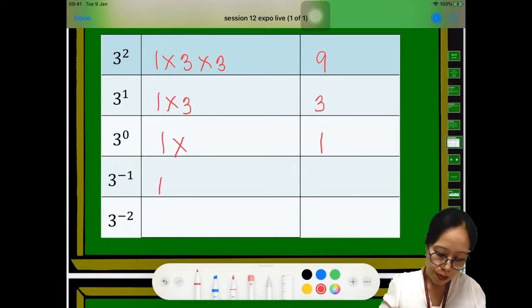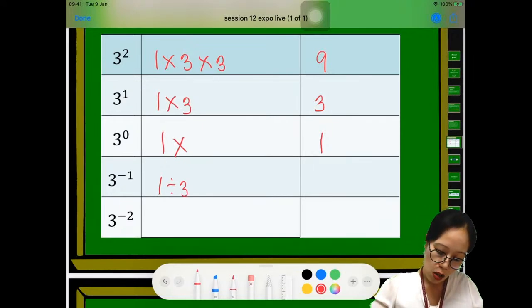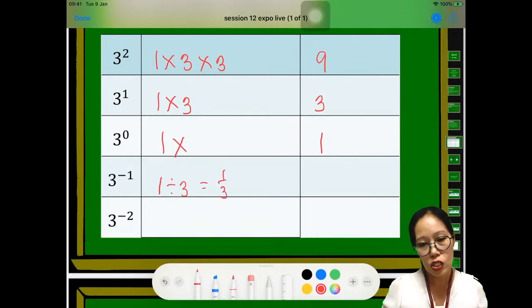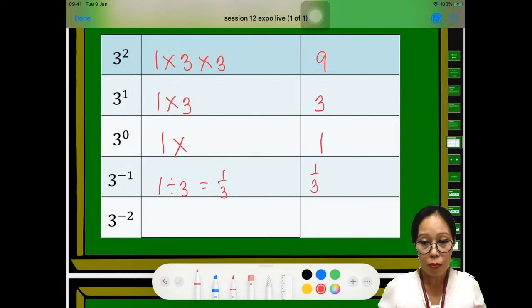So 1 divided by 3. Of course, we can write this as 1 over 3 because division can be written as a fraction. So it is 1/3. I'm going to discuss also about reciprocal later.